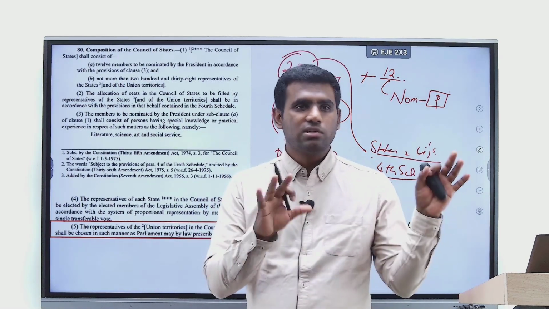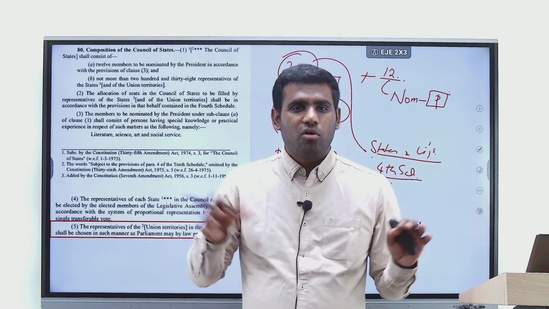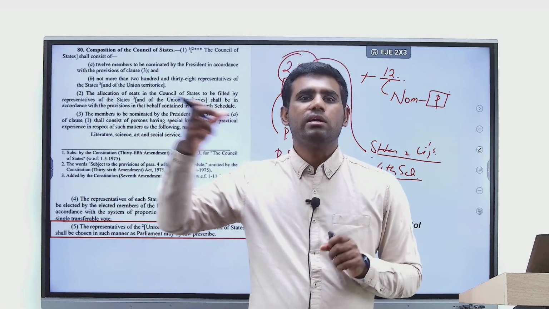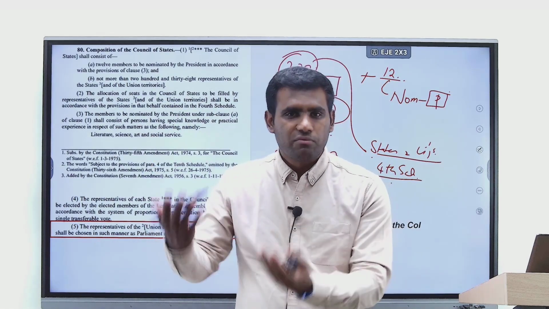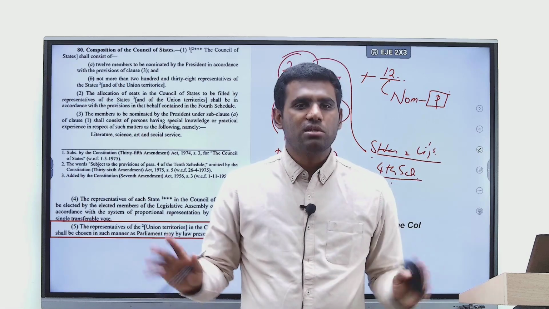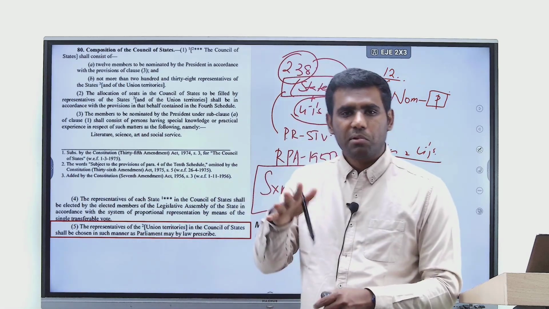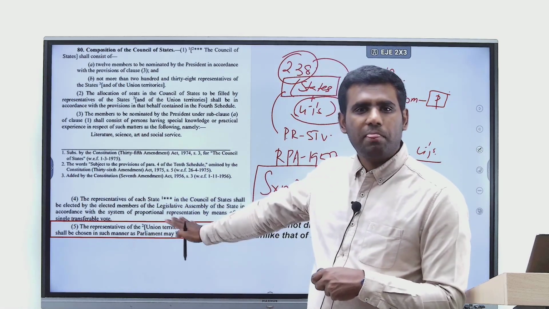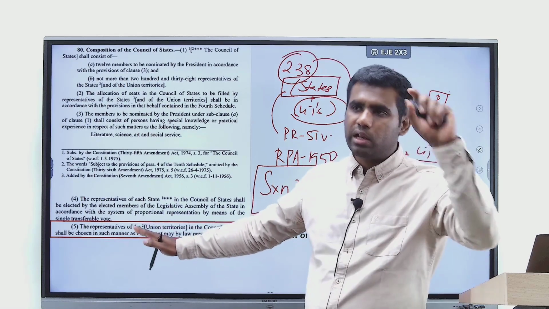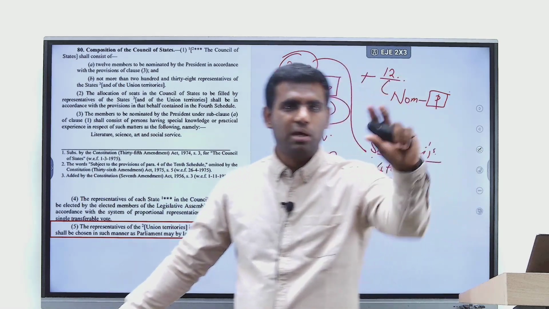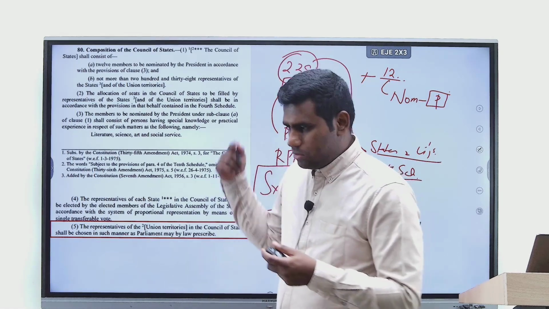So, the Constitution does not prescribe any system for how members are to be chosen from union territories. It could be by elections, it could be by nomination, because everything lies with respect to what is there in the parliamentary law, and the law for that purpose is RPA 1950. Just keep this aspect in your mind. Alright. So, let us move on.